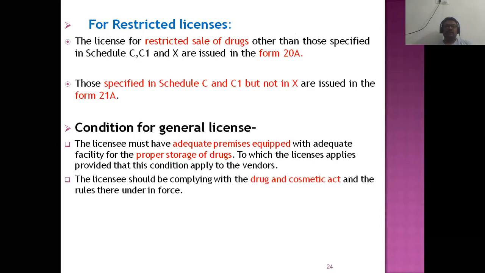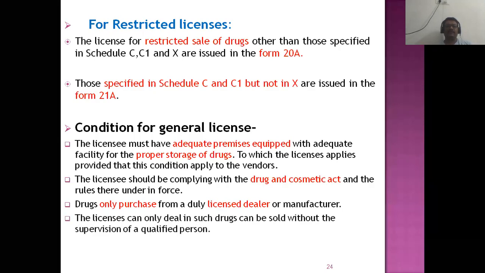And this restricted license comes under the rules of the Drugs and Cosmetics Act 1940. All the drugs should be sold under this Act, under supervision. These restricted drugs are only purchased from licensed dealers or the manufacturers. These are the necessary conditions for the restricted license.